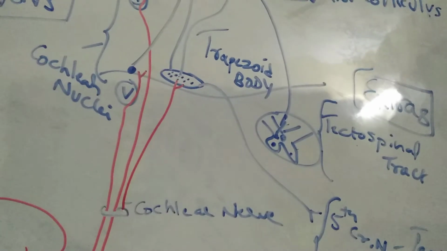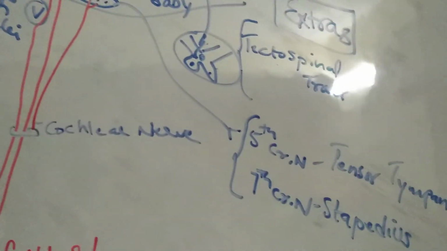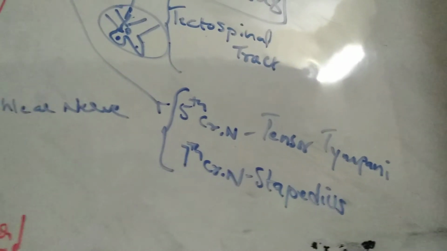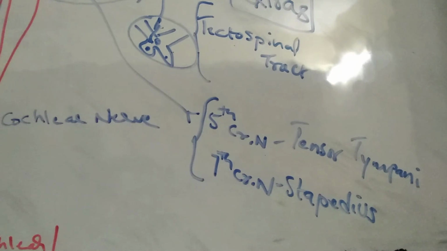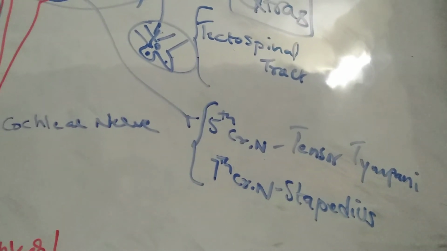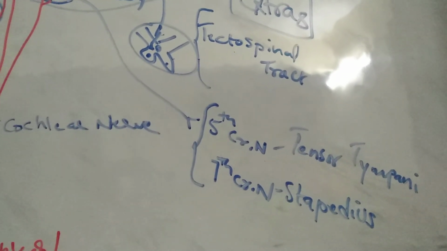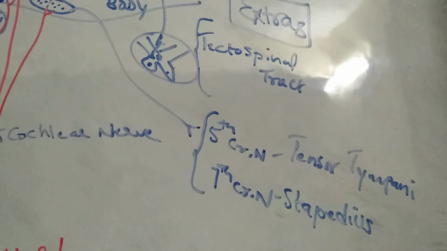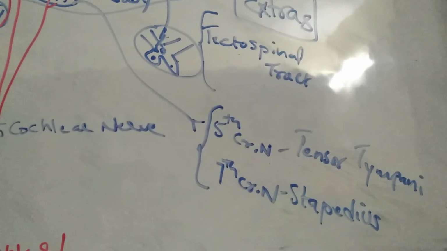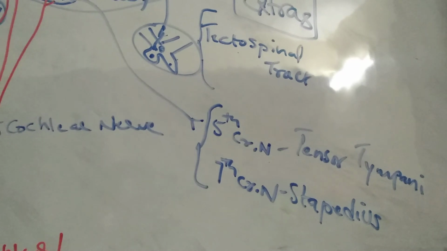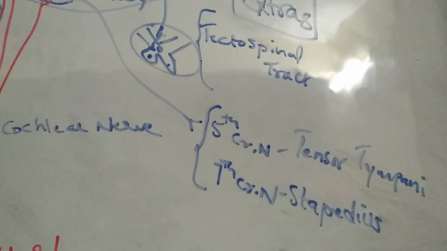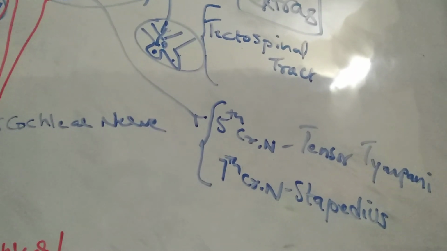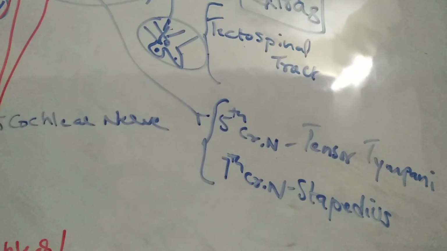The same corpus trapezoideum, or trapezoid body, projects the information to the seventh cranial nerve, which is the facial nerve, that supplies one more muscle in the middle ear called the stapedius. As the name suggests, this muscle begins from the posterior wall of the tympanic cavity and is attached to the stapes. Therefore, the nerve controlling that is the seventh cranial nerve or facial nerve. Imagine the tensor tympani is fatigued now. Some other backup should be there. That backup is the stapedius and the seventh cranial nerve, the facial nerve.